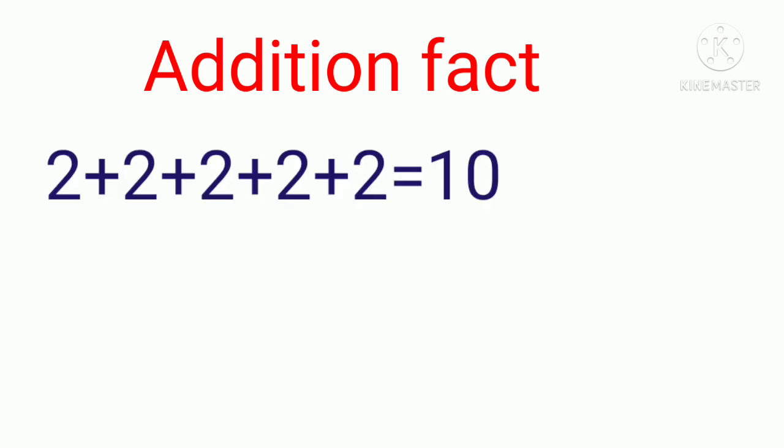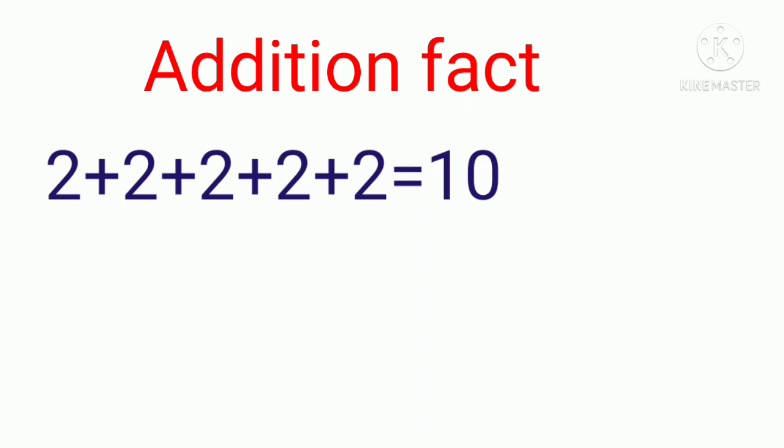So children, adding the same number again and again is called repeated addition. Children, when we write the numbers in repeated addition form, that is called addition fact. In the first example, we saw there are 5 groups of 2 cherries each is equal to 10. Then we wrote 2 plus 2 plus 2 plus 2 plus 2 is equal to 10. See, this is addition fact. Okay children. In the second example, we saw 4 groups of 3 pencils each is equal to 12. So let us write this in the addition fact form.